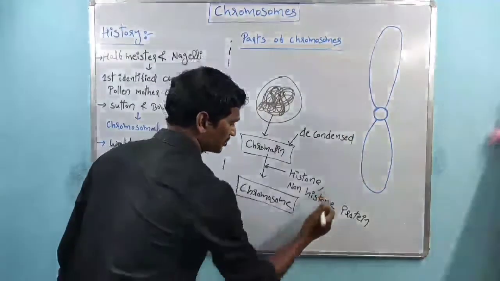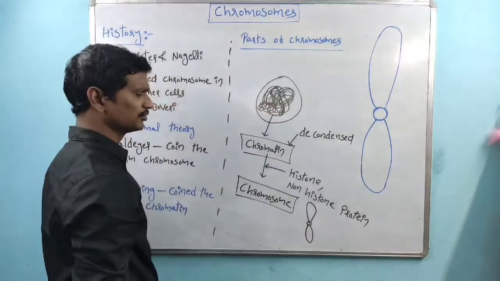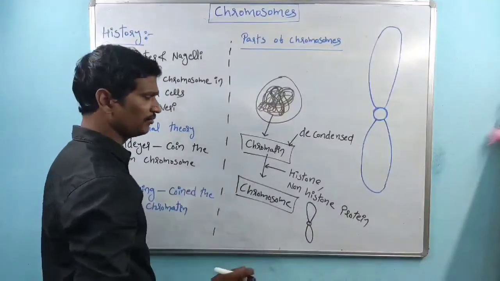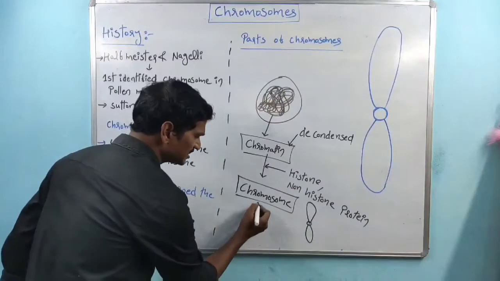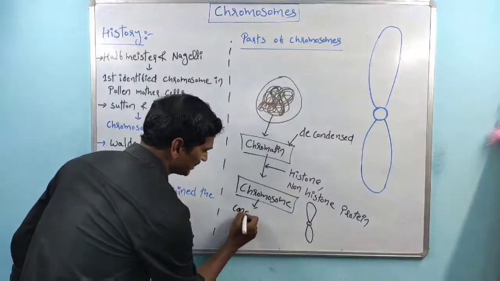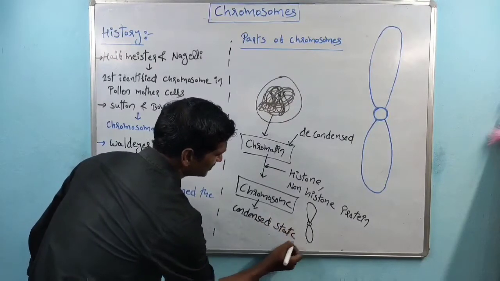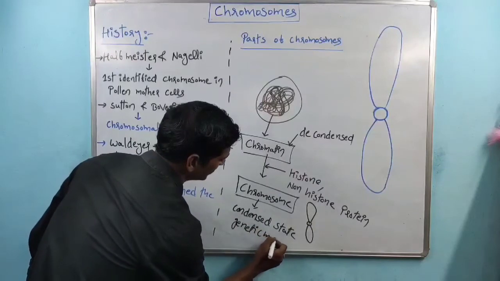Right? This is the chromosome structure. So the chromosome is formed by the presence of histone and non-histone proteins. So the chromosome state is the condensed state of genetic material.